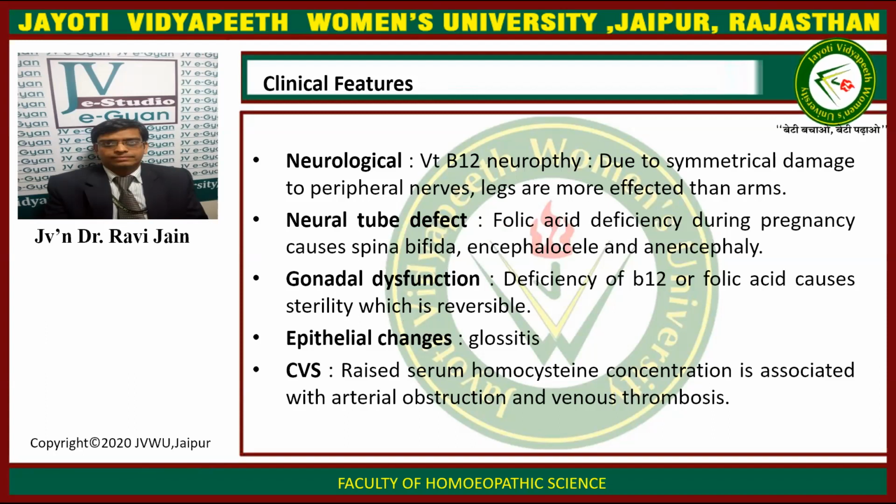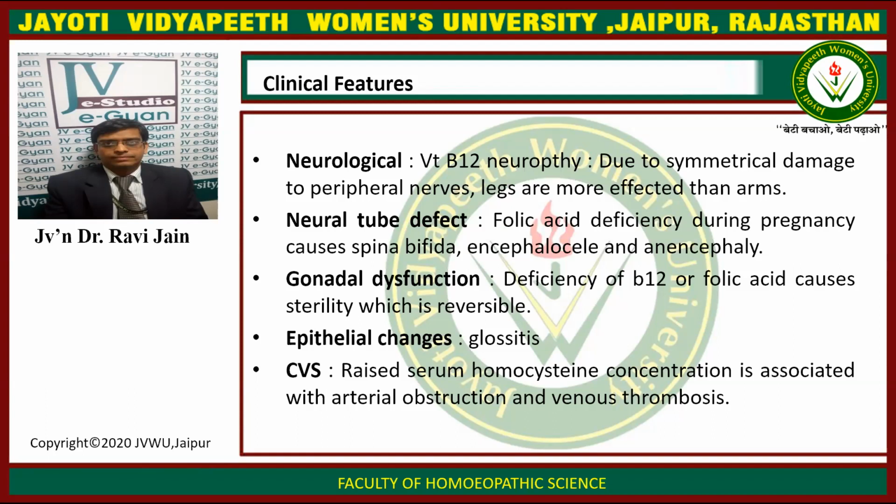The other clinical features include neurological conditions like vitamin B12 neuropathies due to symmetrical damage to peripheral nerves. Legs are more affected than arms. There are neural tube defects, like folic acid deficiency during pregnancy that causes spina bifida, encephalocele, and encephalopathy.